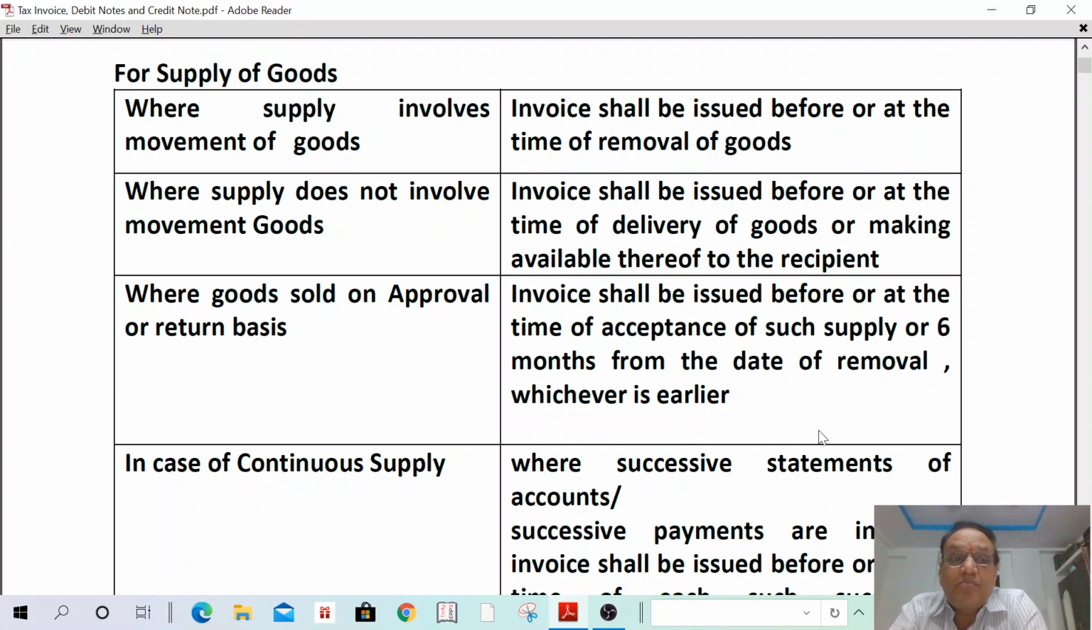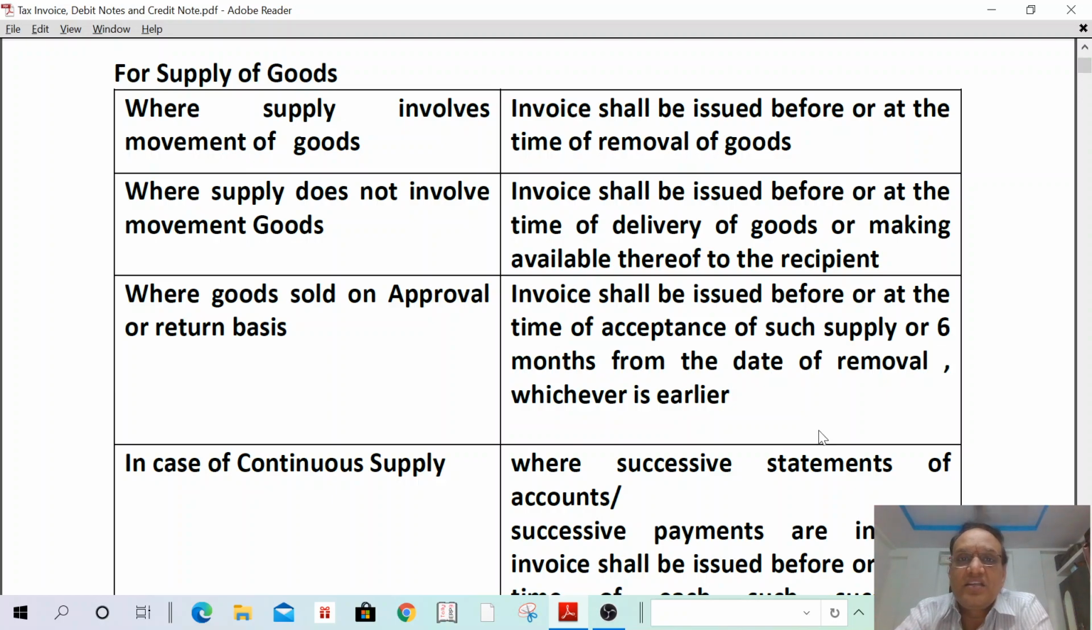Where the supply involves movement of goods, the invoice shall be issued before or at the time of removal of goods. For example, where a machine is being supplied, the invoice shall be issued before or at the time of removal of such goods. That means the invoice shall be issued before movement of such machine or at the time of removal of such machine.